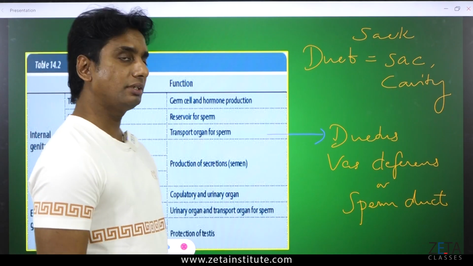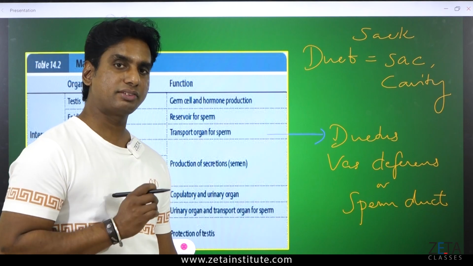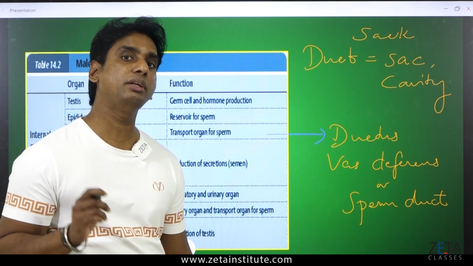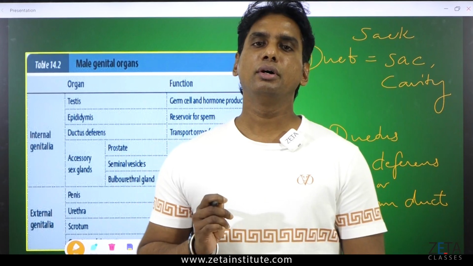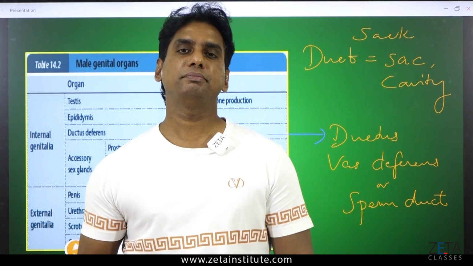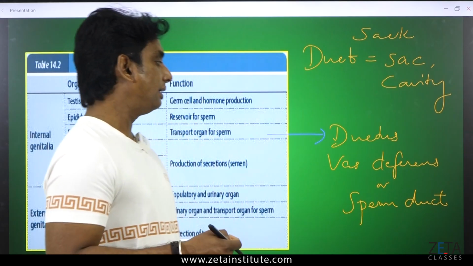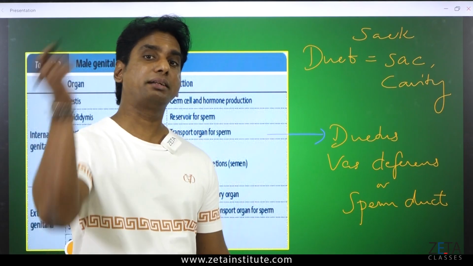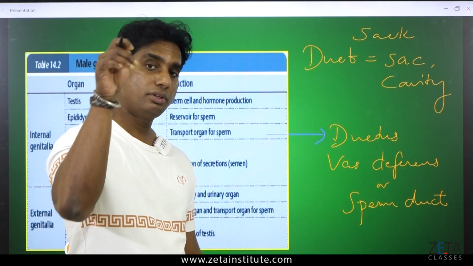What is the function? The sperms which are produced from the testis are transferred to the urethra. The urethra is the one that finally expels the sperm during ejaculation or fertilization. So we need somebody who transmits the sperm from the testis to the urethra.